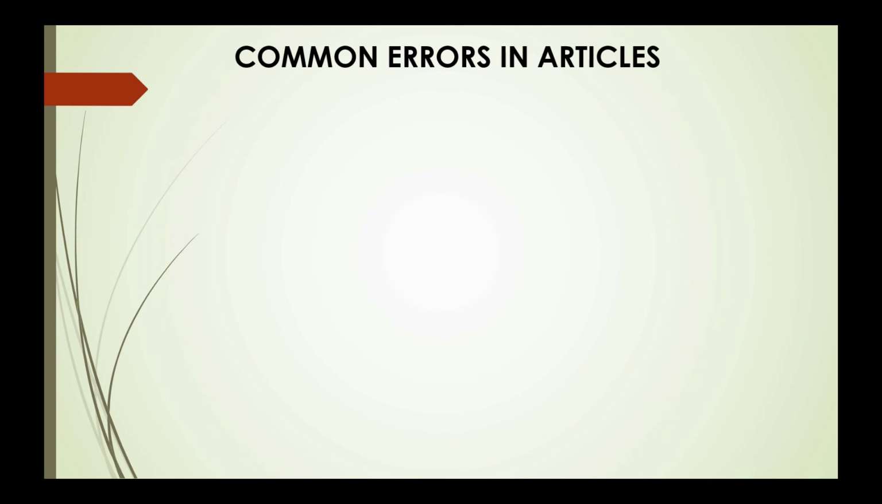I hope you got an idea about definite and indefinite articles. Now let's find out the errors in articles in the given sentences. The first sentence, Jane is going to UK this summer. What's the error in this sentence?